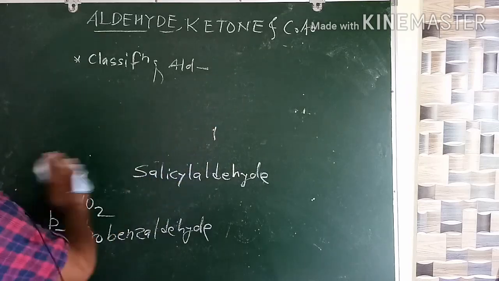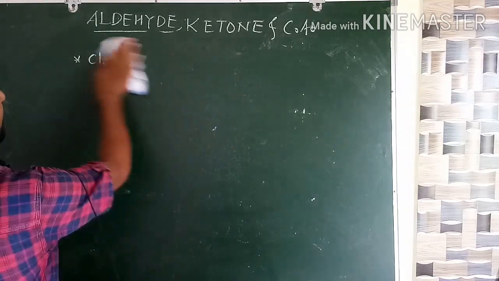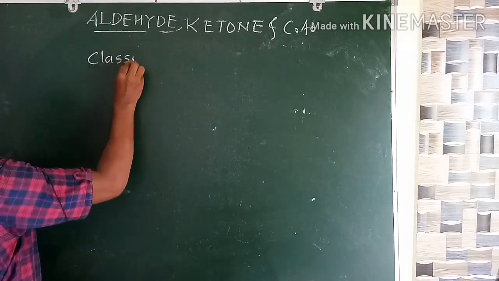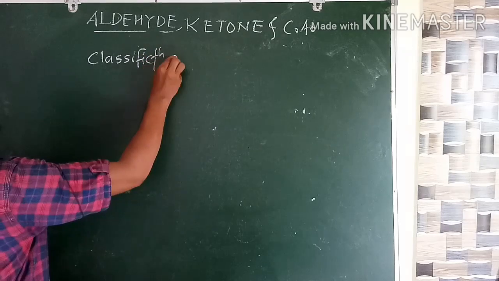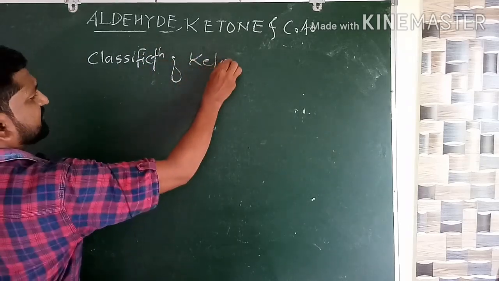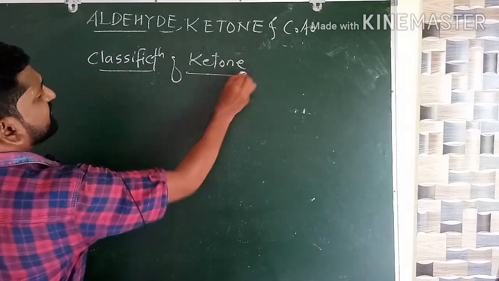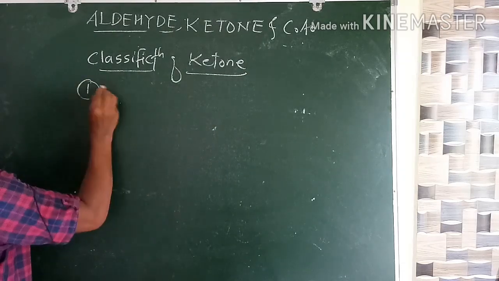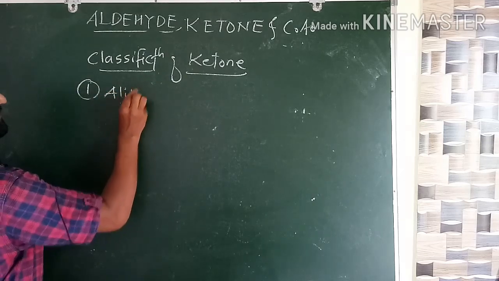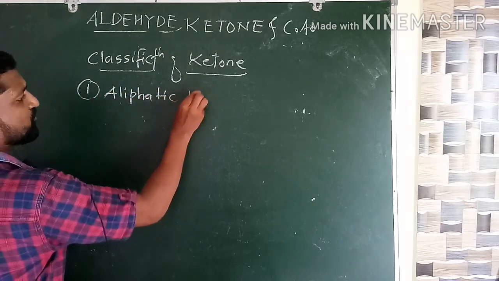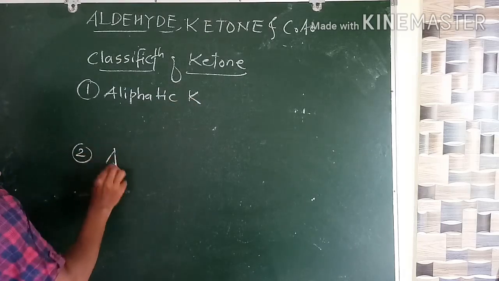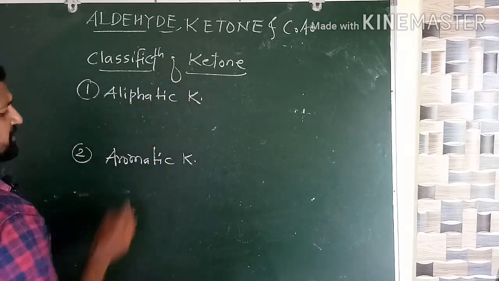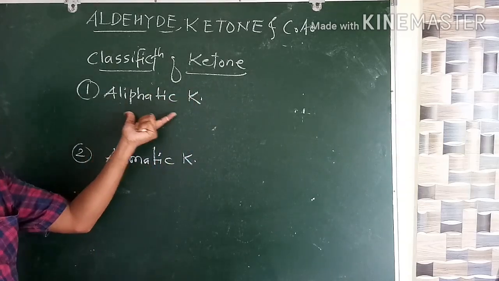Okay, so this is the classification of aldehyde simply. Similarly, we can classify ketone. Okay, so listen carefully. Classification of ketone. Here again, similar to aldehyde, we have two types of ketone. What are those? First one, aliphatic ketone, and second one is the aromatic ketone. Now, before going to start aromatic ketone, first let us see the aliphatic ketone.